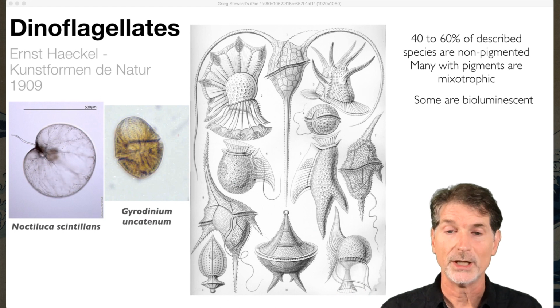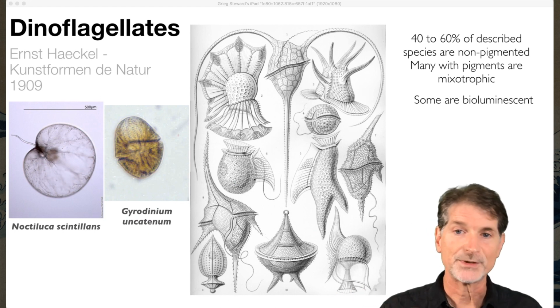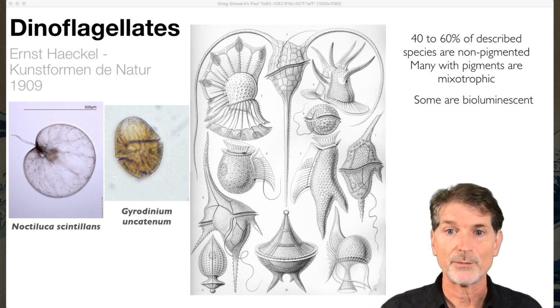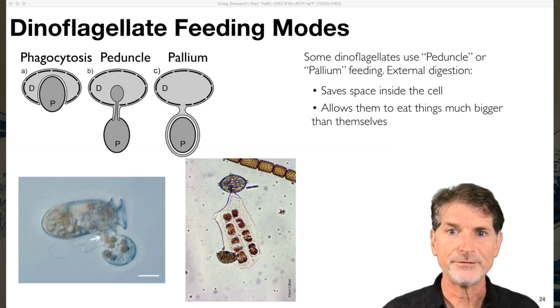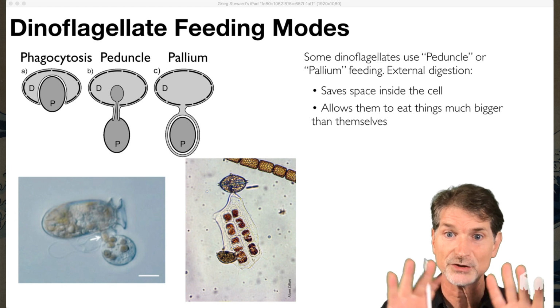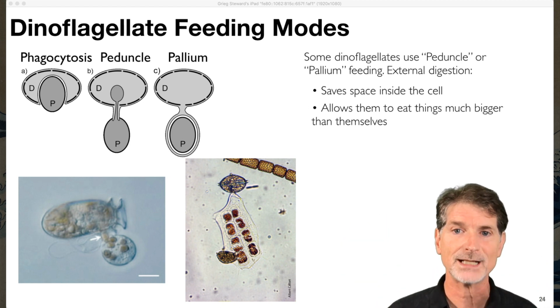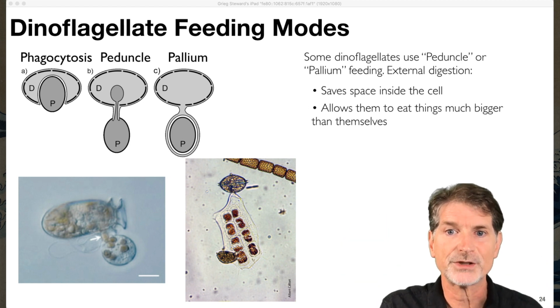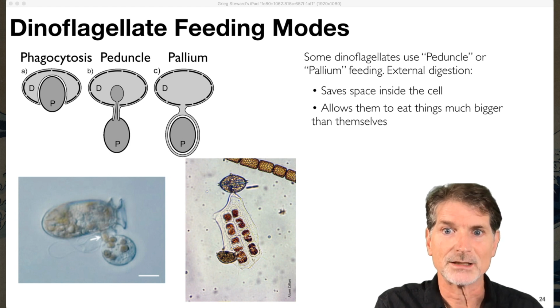The others do, and some of those that do, sometimes they have it, sometimes they don't. And a number of them are bioluminescent. They also have some interesting feeding modes. They've got these cellulose thecal plates, which makes it hard in some cases to actually engulf and bring prey inside. These have devised a couple of interesting feeding modes that allow them to eat things bigger than themselves.